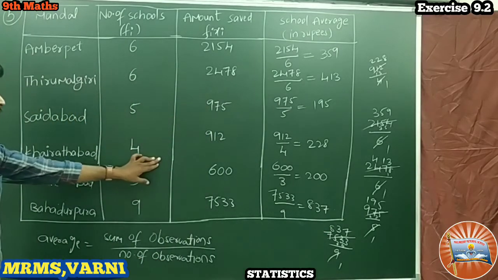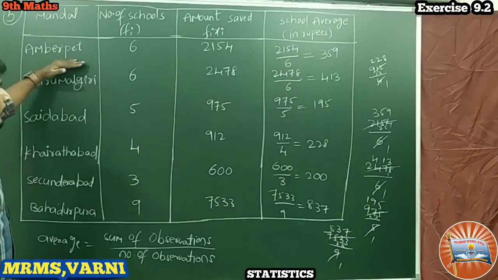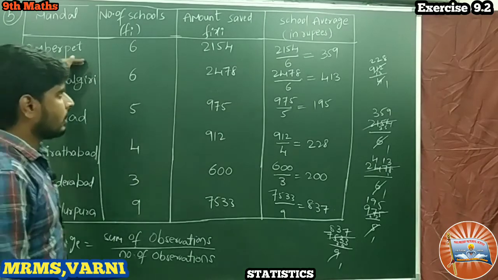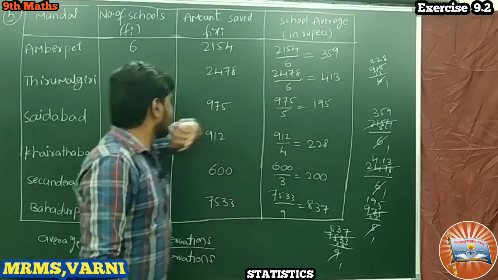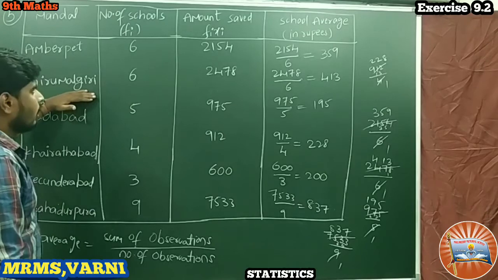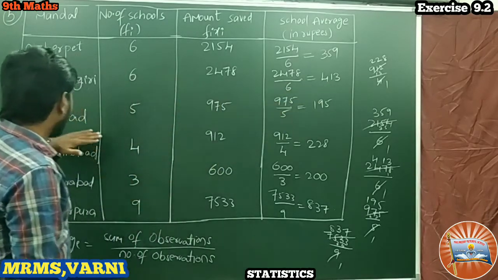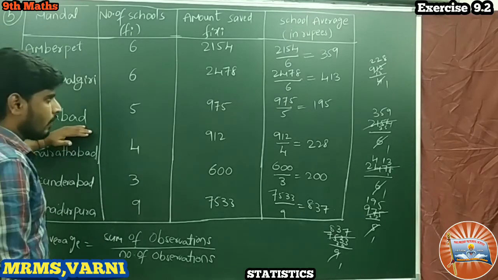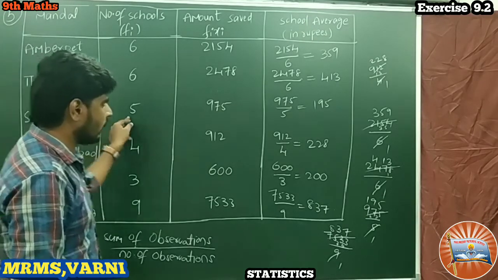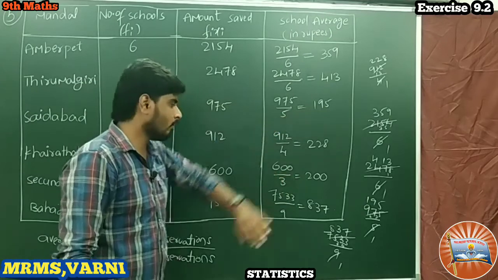So what we got now? The Ambarpet Mandal average amount is 359 rupees, and Tirumalgiri average saved amount is 413, and Saidabad Mandal saved amount in 5 schools is average 195.